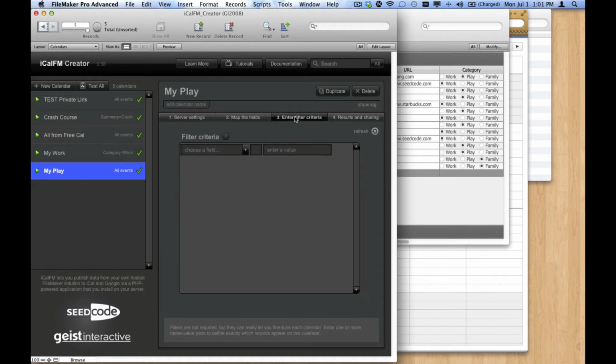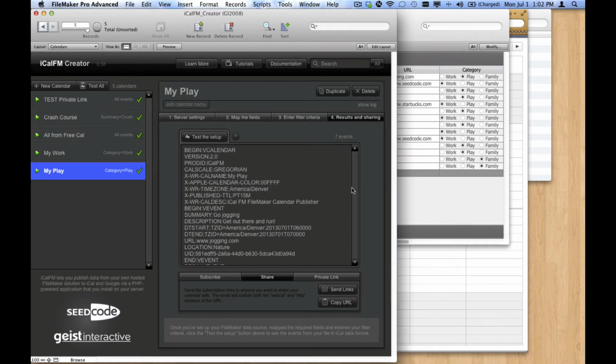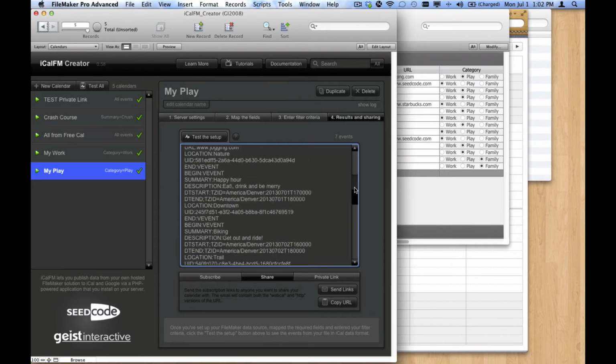So let's go to entering filter criteria. Now remember, we wanted to include in this calendar only those appointments where the category is Play. So now we can test that setup. What we get back is the iCal data format, and that's just for our reference here.